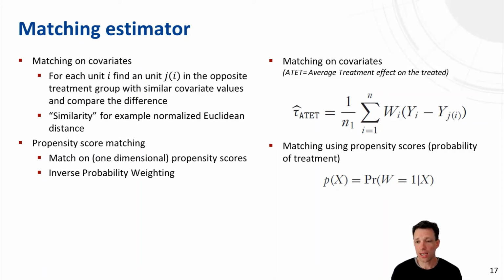And that's useful if you are willing to make the assumption that you observed all confounders that are relevant in determining the outcome and treatment. So the problem is that in certain settings, you are not willing or not able to make that assumption because there might be confounders which are unobserved. So for example, in the sickness example, there might be characteristics of the sickness that you cannot observe, but which matter. Yeah?